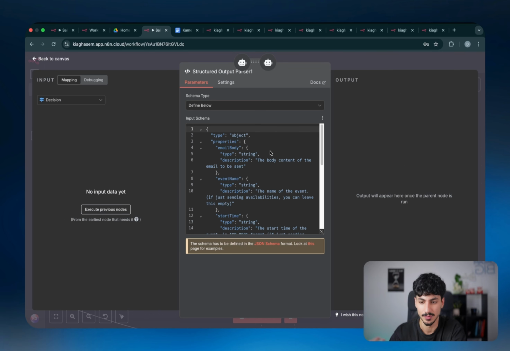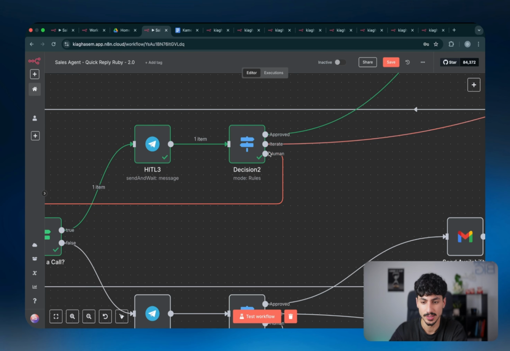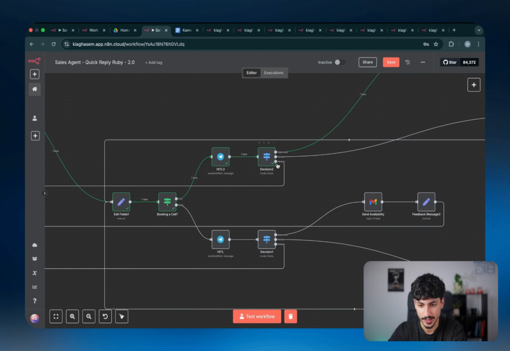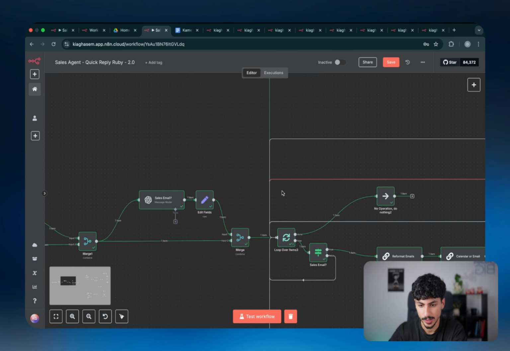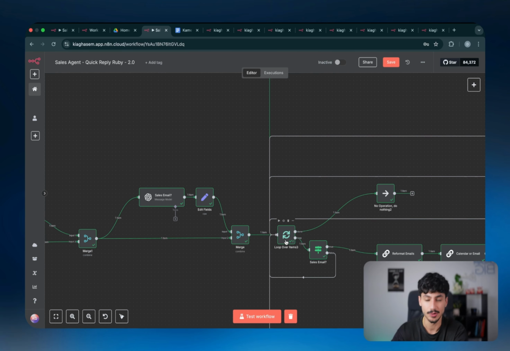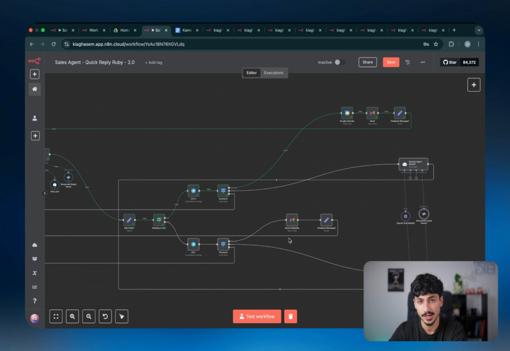which is just the same data points that we're passing in again to the human in the loop so we can get feedback again. Now, in the case that the human decides to kill switch, or basically just say, I want to handle it myself, as you can see, what happens is it goes straight back all the way to the loop node, meaning that now it's going to go to the next email and it's not going to continue on with that email. So nothing is actually going to be sent out. Nothing is actually going to be created. All it's going to do is just ask for your permission, and you're going to say no, and then you can go and do it yourself.